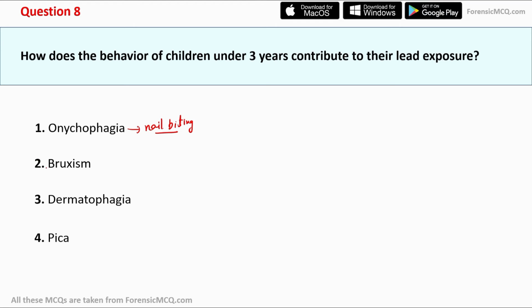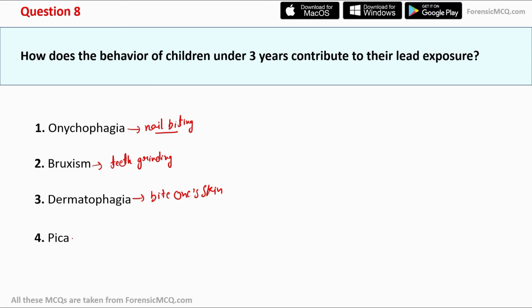Moving to the option second, that is bruxism. Bruxism is the habit of teeth grinding. Moving to the third option, that is dermatophagia. Dermatophagia is a compulsion to bite one's skin.